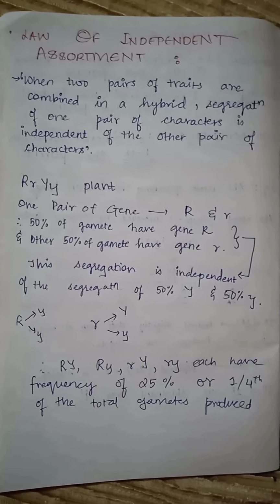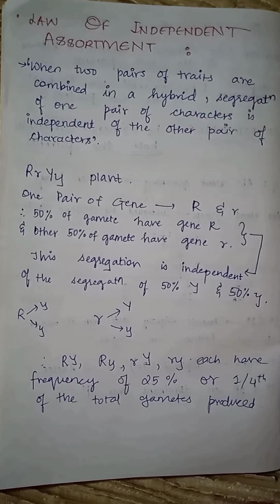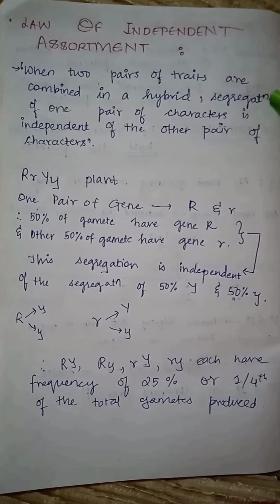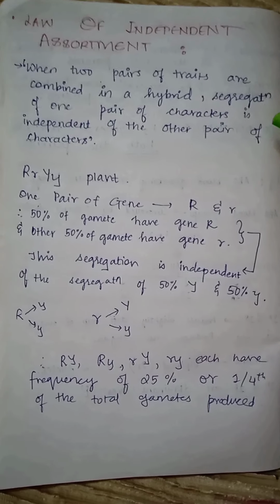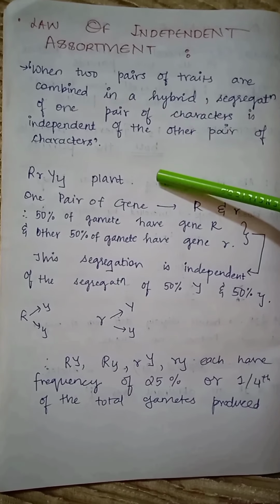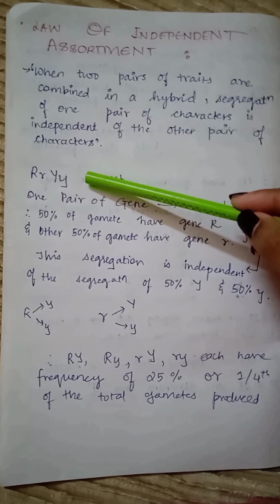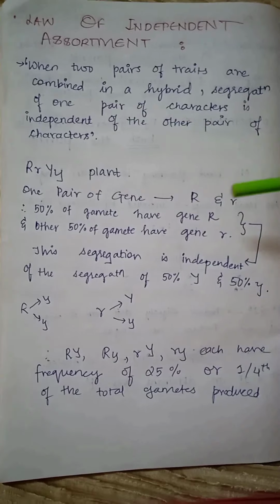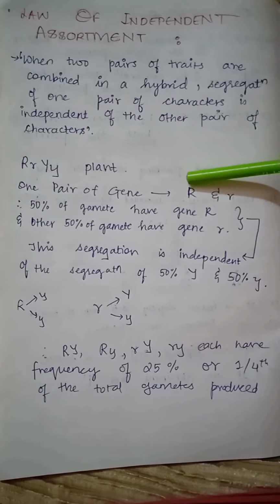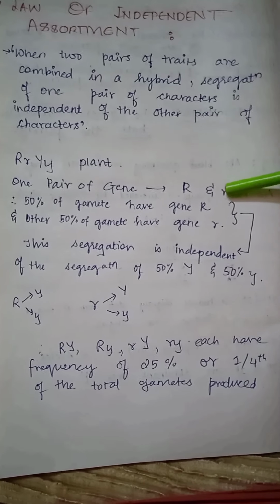Next topic is the law of independent assortment, and this law states that when two pairs of traits are combined in a hybrid, segregation of one pair of characters is independent of the other pair of characters. For example, in a hybrid plant having the genotype capital R small r capital Y small y, now as we know that one gene has two alleles, so this is capital R and small r.